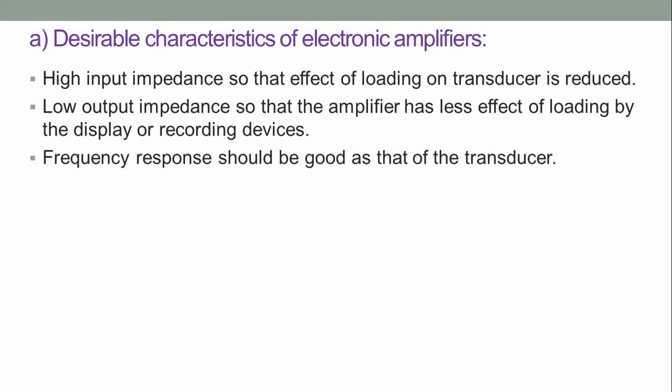The desirable characteristics of electronic amplifiers are high input impedance so that the effect of loading on the transducer is reduced, low output impedance so that the amplifier has less effect of loading by the display or recording devices, and frequency response should be as good as that of the transducers.